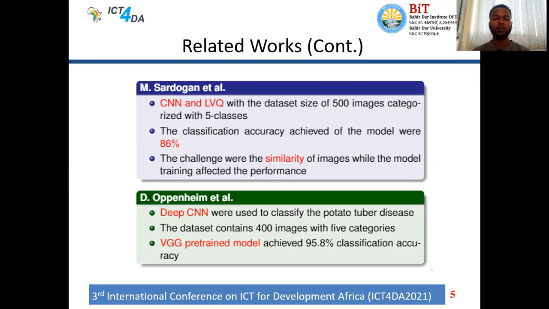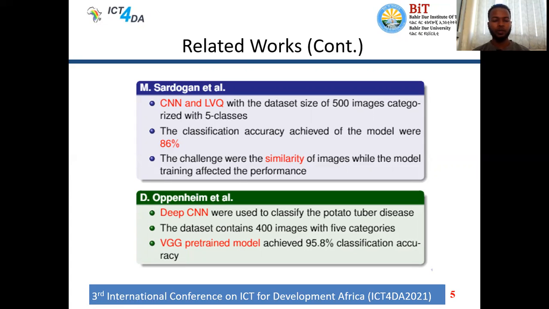In this section, we present the related works of the research. We mention two papers in this slide. The first is written by M. Sardogan et al. The authors used CNN and learning vector quantization with a dataset of 500 images categorized under 5 classes. The classification accuracy achieved by this paper is 86%. One of the reasons the accuracy dropped is the similarity between images, which affected the training of the neural network.